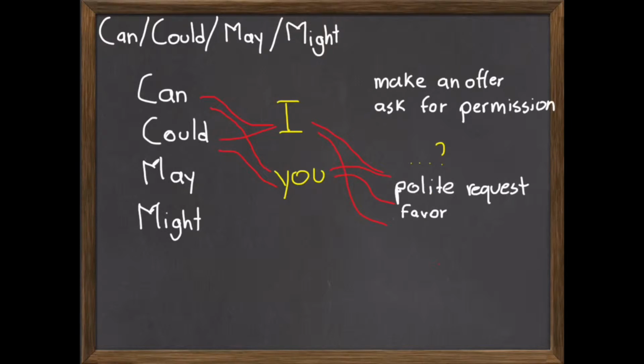And lastly, may, might, and could express the possibility of something to happen in the present or future. Might expresses a slight possibility, a smaller possibility.